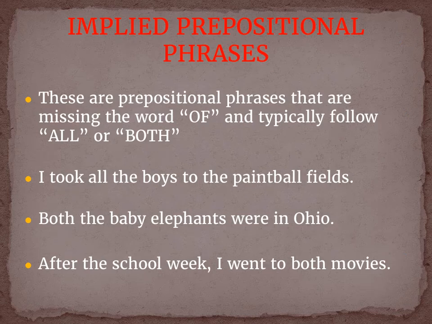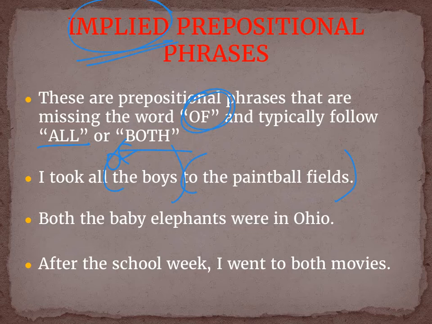Now that we have done prepositional phrases, we are now going to do what's called an implied prepositional phrase. Implied means not directly stated. These are prepositional phrases that are missing the word of and typically follow the words all or both. So if you notice the first sentence, it says, I took all the boys to the paintball fields. I have a traditional prepositional phrase, to what? The fields, so I'm going to eliminate that. Next I have, I took all the boys. If I write the word of after all, I notice it says, I took all of the boys. That does make sense. So I have an implied prepositional phrase. The word of is implied after the word all.